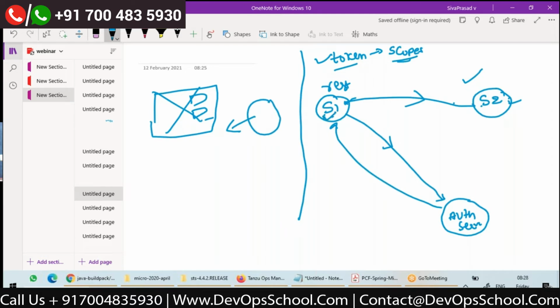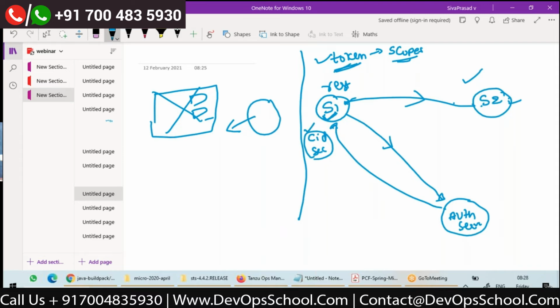S1 is a client, right? Every microservice might have its own client ID and secret, right? So based on the client ID and secret given to the authorization server, it will give a token, and the token will contain some information about the permissions or scopes this client has.